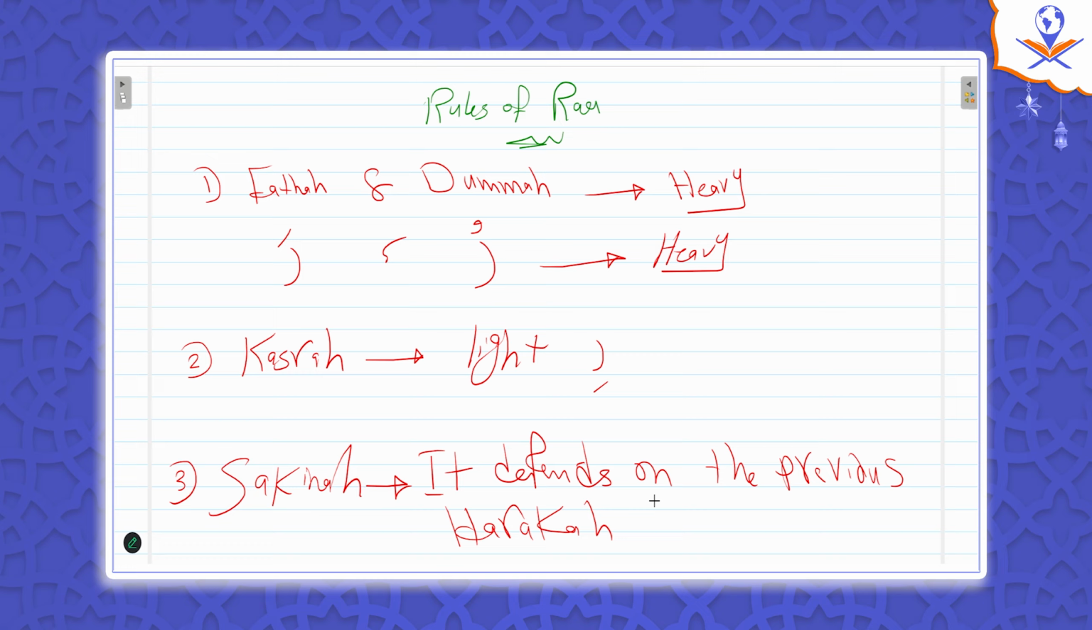What does it mean? If ra has a sukoon and the previous letter, let's name it X letter for any letter, I don't need to know the letter, and this X letter has a fatha or a dhamma, then ra is heavy. If ra has a sukoon and the previous letter X has a kasra, then ra is light. Get my point? Let's take some examples to see.